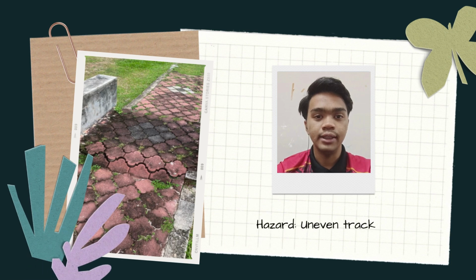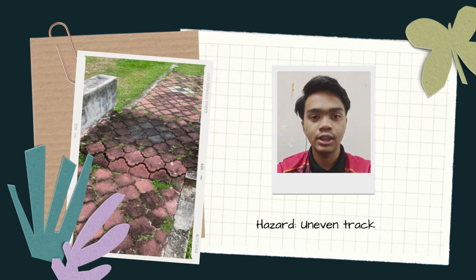Hi, I am Hadi. I will be presenting two work activities from my team. The first one is jogging and cycling. For this work activity, there are two hazards that we identified. The first one is an uneven track. An uneven track can cause the jogger and cyclist to trip and fall down.